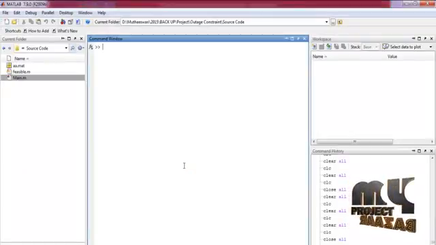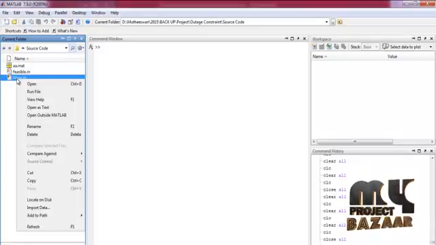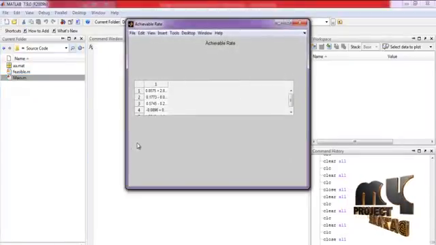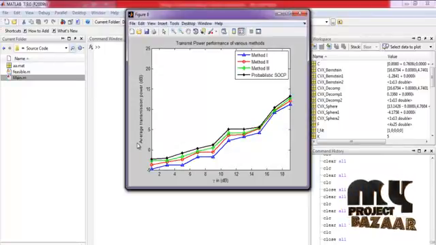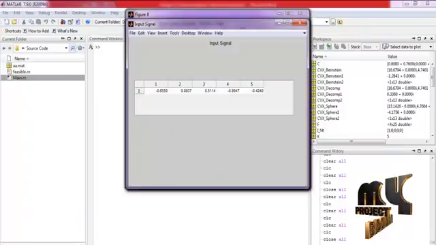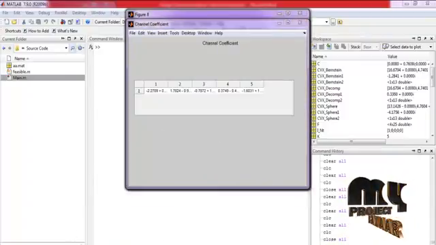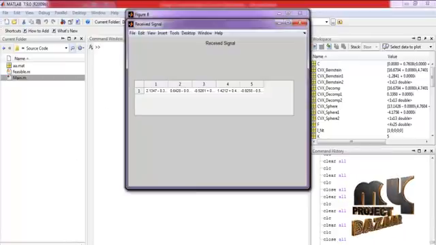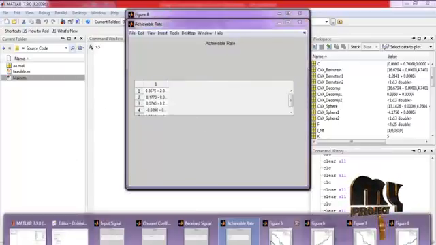Let me discuss the running procedure for our process. Select the main.m file in the current folder, right-click the file and run it for executing this process. Here we obtain the performance results for our three methods. This is the input signal values, this is the channel coefficient H values, this is the received signal we obtain, and this is the achievable rate.